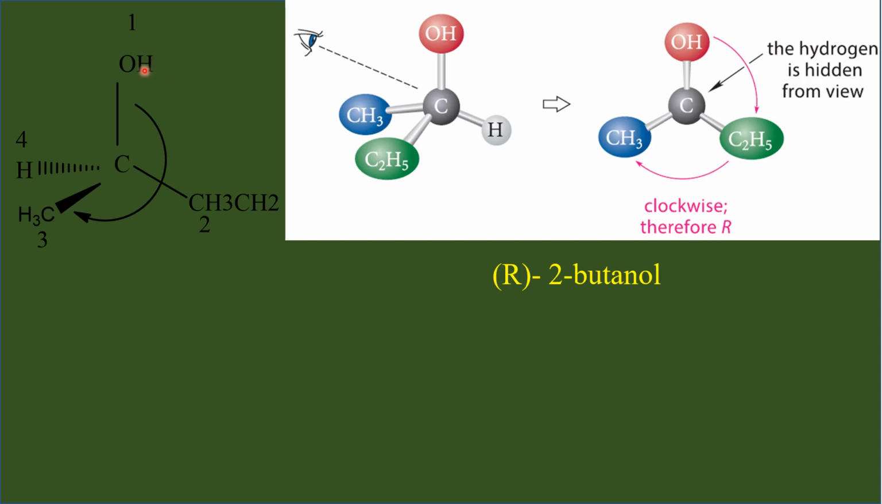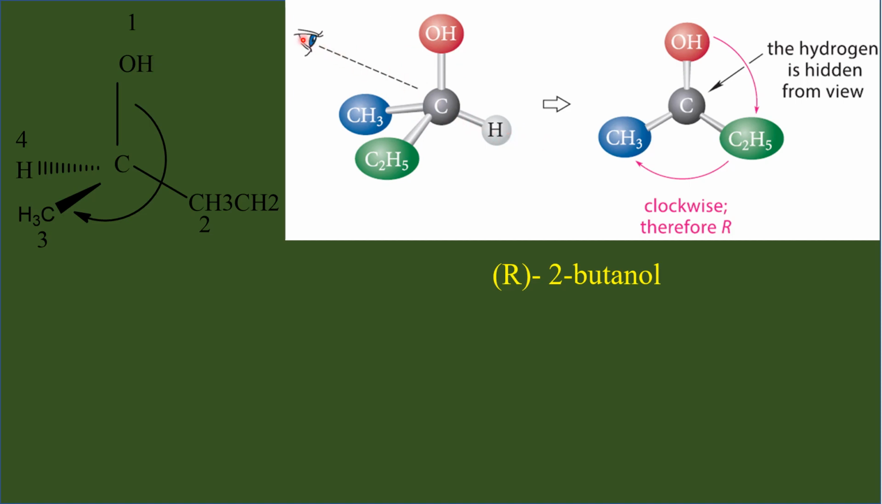Therefore, OH is given the highest priority number 1. Ethyl is given priority number 2. Methyl is assigned priority number 3. Hydrogen, with the lowest atomic number, is given number 4. Okay, now we have assigned the priorities. After assigning the priorities, I have to rotate the 3-dimensional structure of the molecule in such a way that the least priority group is going away from me. Only these three groups are coming towards me, and this is going away from me.